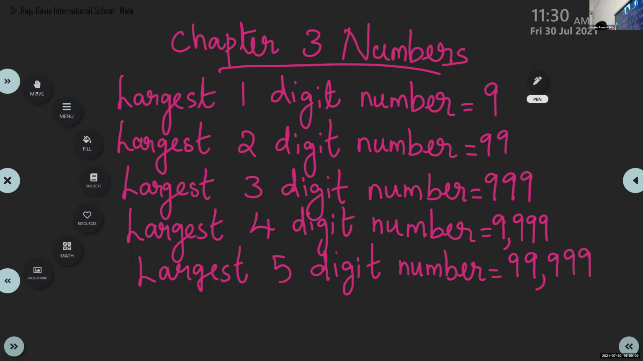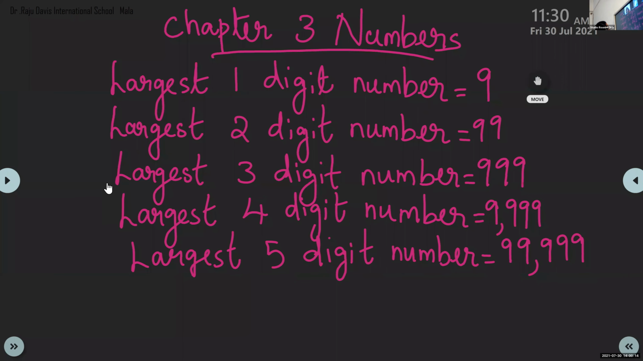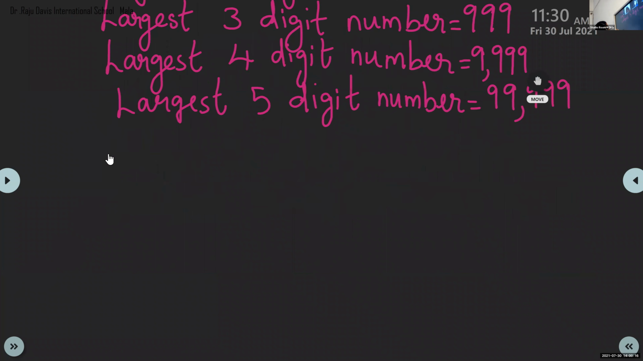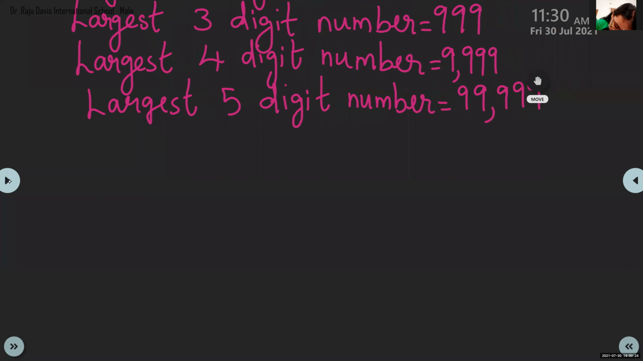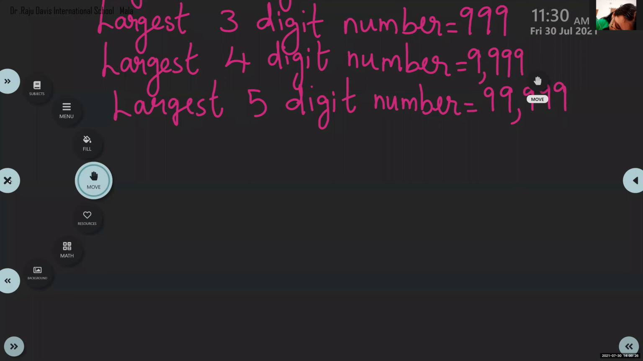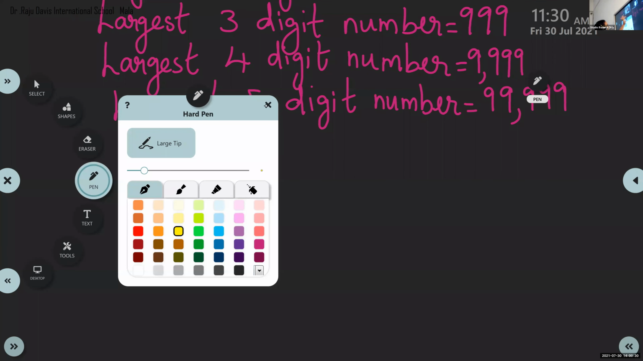Next, we are going to write the smallest numbers. See, children, we are starting with the smallest two-digit number. The smallest one-digit number, 1, we are not writing. We are starting from the smallest two-digit number, okay?